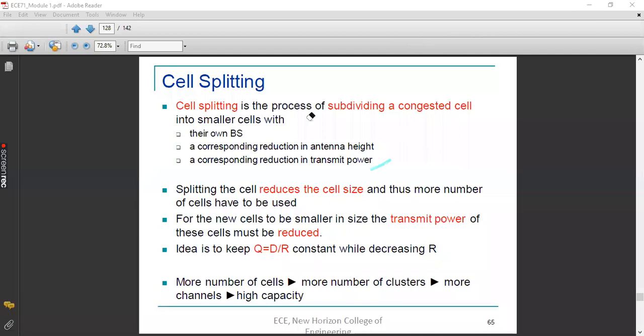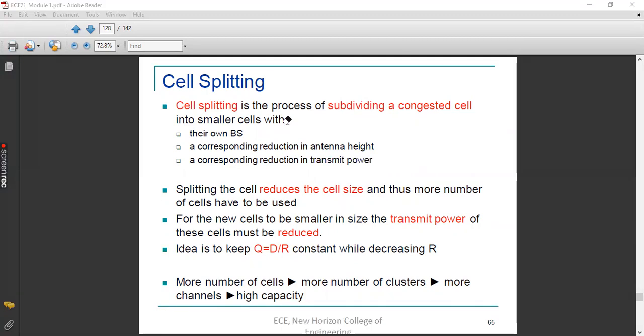Because, tell me, we have divided the entire large cell into small cells. So from that statement, it is understood that the coverage area of one particular cell is very less. Corresponding to that cell, we have installed one base station. In that base station you have an antenna, but that antenna needs to cover only a very small space. So normally the transmission power that we require is very less. Is that clear? Any doubts?